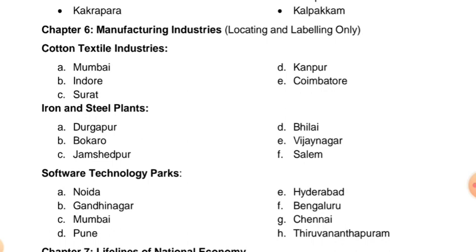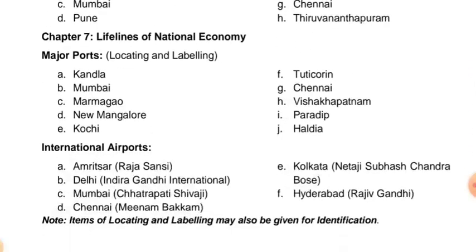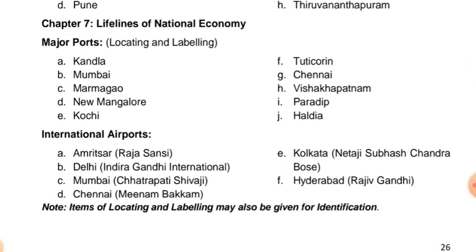Next, software technology parks. Noida, very famous for software technology. Gandhinagar, Mumbai, Hyderabad, Bengaluru, Chennai, and Thiruvananthapuram. Now, chapter 7, that is the last chapter. Lifelines of Indian economy. Major ports, locating and labeling: Kandla, Mumbai, Marmagao, New Mangalore, Kochi, Tuticorin, Chennai, Visakhapatnam, Paradeep, Haldia.